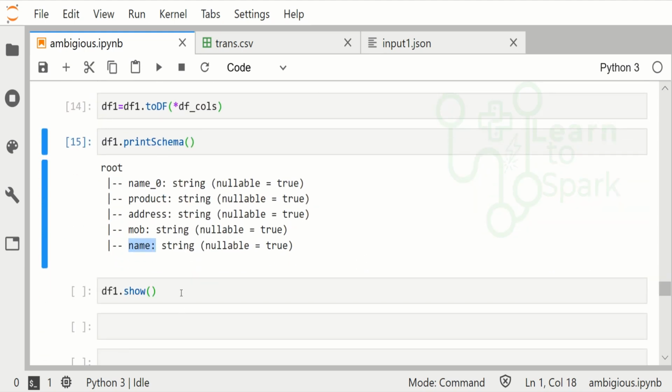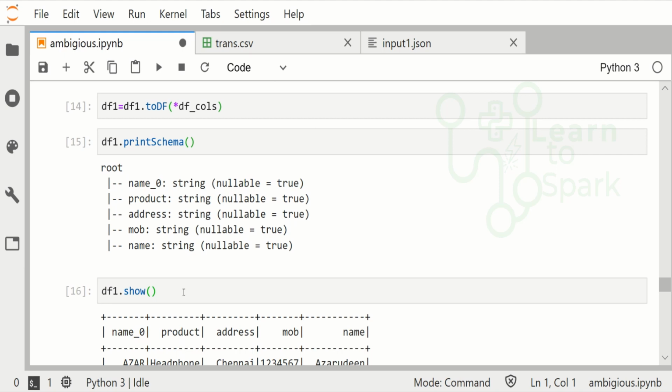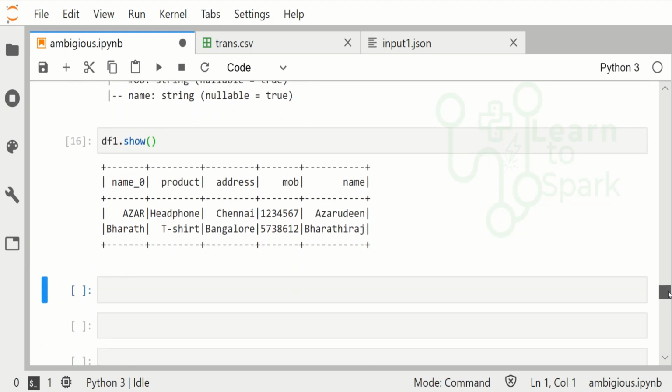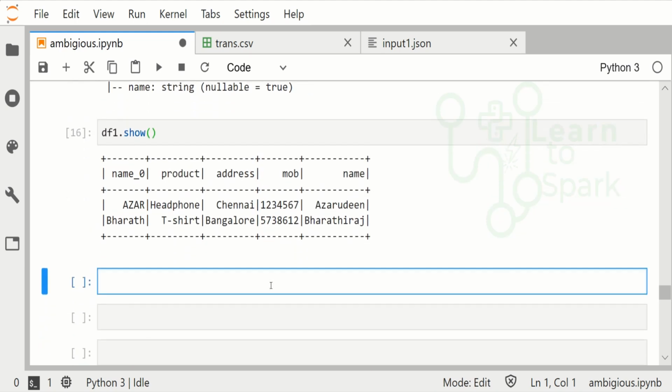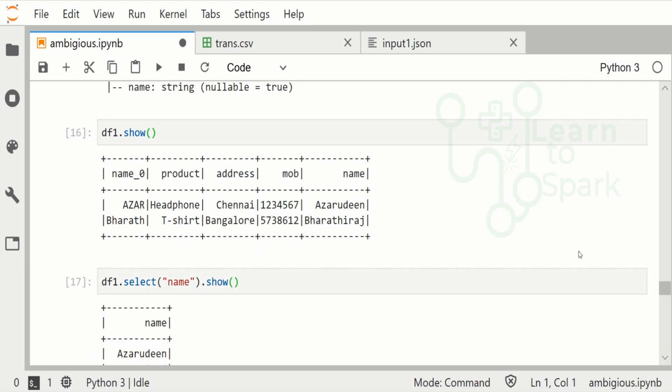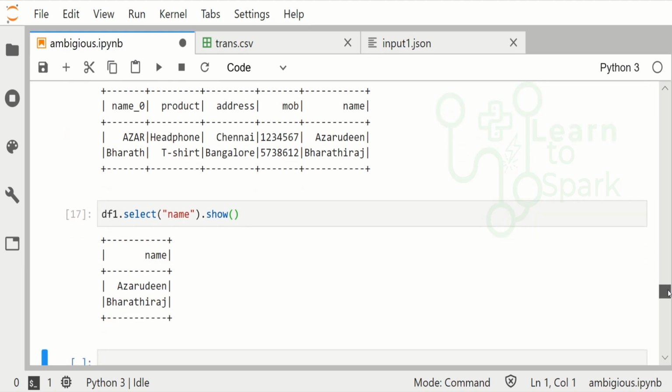Let me run show, and again let me give df1.select, and this time I will give name. By this way we will be able to overcome this ambiguity issue if there are duplicate columns in a data frame.